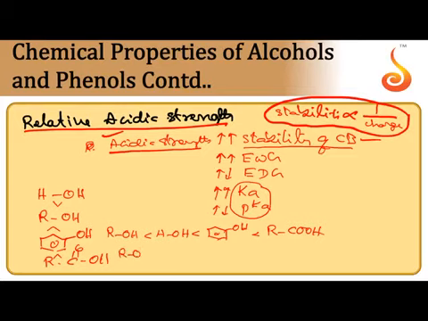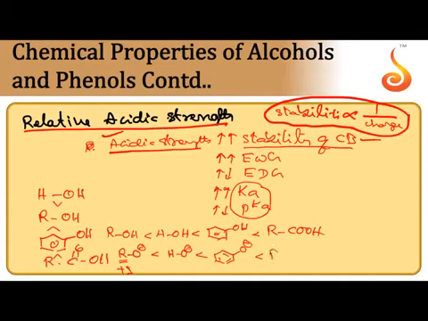This is the order, because of RO- and HO-. RO- is less stable because of the +I group, nothing but an electron donating group. So OH- is more stable than RO-. Phenoxide ion is still more stable than HO-, because of dispersal of the negative charge of the oxygen due to conjugation.